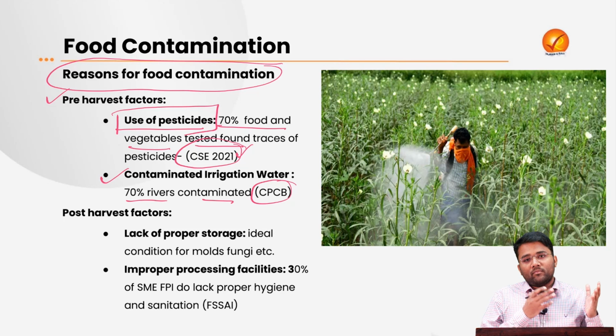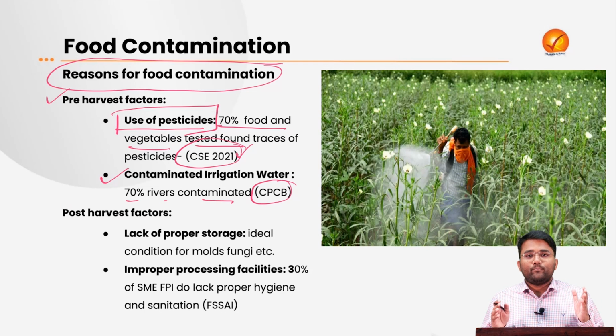When this water sourced from Yamuna is used for irrigating these vegetables grown on the banks of the river, it is bound for those pollutants to percolate into those vegetables, and ultimately we will consume those vegetables and it will have a hazardous impact on our health. So, use of contaminated irrigation water is also leading towards contaminated food in our homes, and ultimately it is also being exported to other countries.